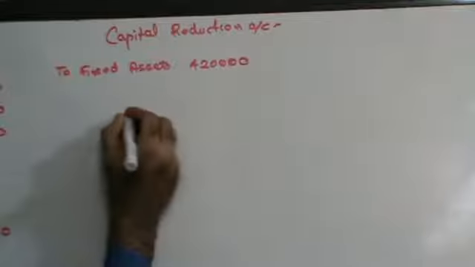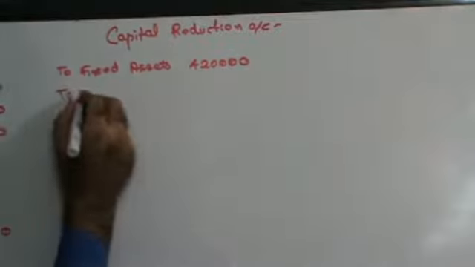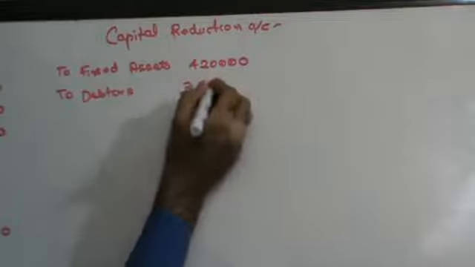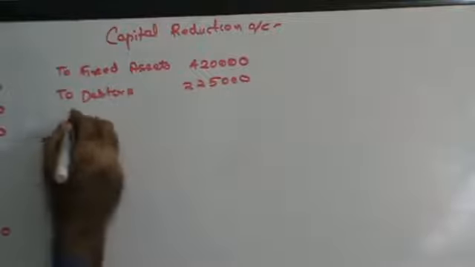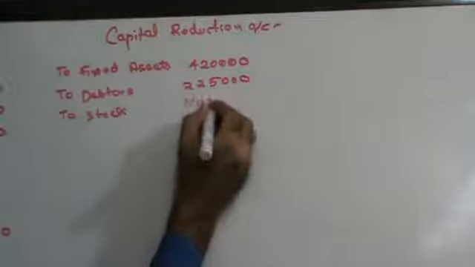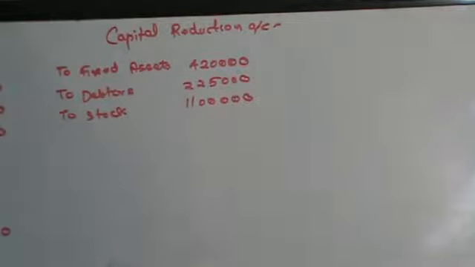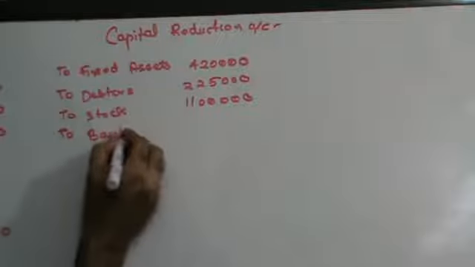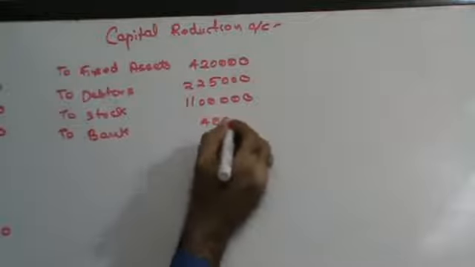4,20,000 to debtors. 2,25,000 to stock. 11 lakhs. Then you have capital reduction account on the debit side again to bank 40,000.